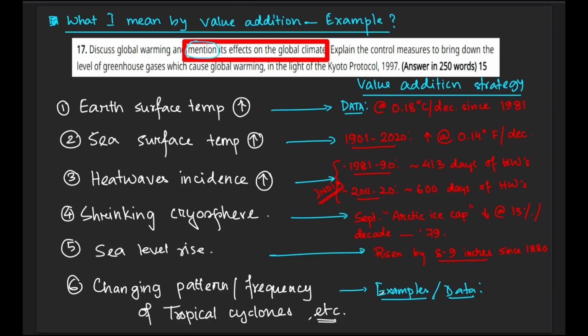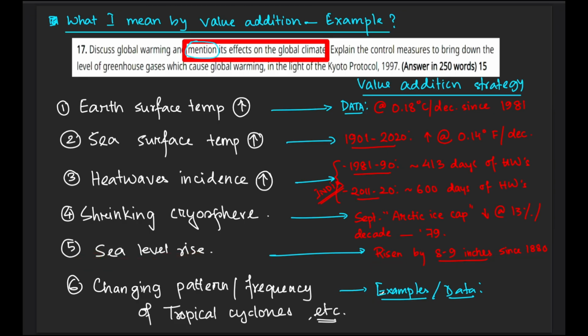But what I did, I went above and beyond just mentioning these points, and I went for data to substantiate everything that I was saying. For example, if I'm saying that our surface temperature is increasing, then I give the data. If I'm saying that the sea level rise is increasing, then I gave the data in this manner.